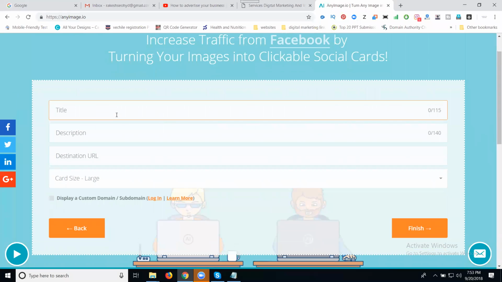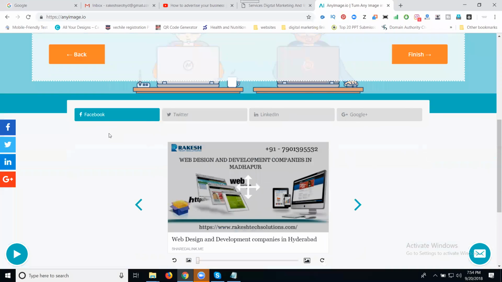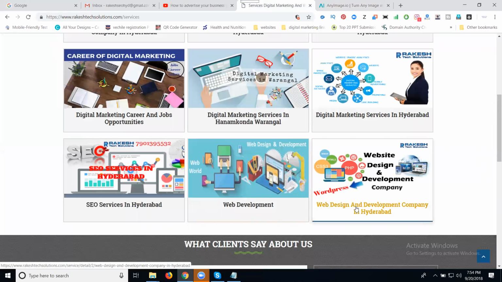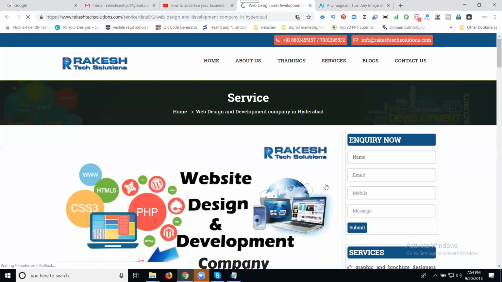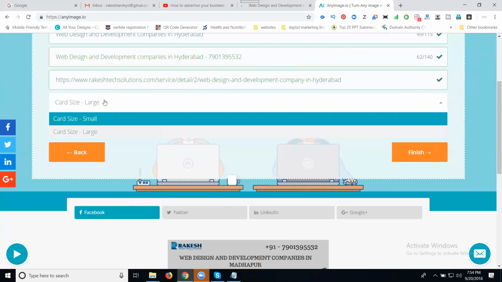After that, select your title. Next one, description. Here I'm writing, next one, adding the destination. What is my title here? Web design development company in Hyderabad. What I'm writing here? Companies in Hyderabad. Now select the URL. The image will be shown small or capital also. Select large.